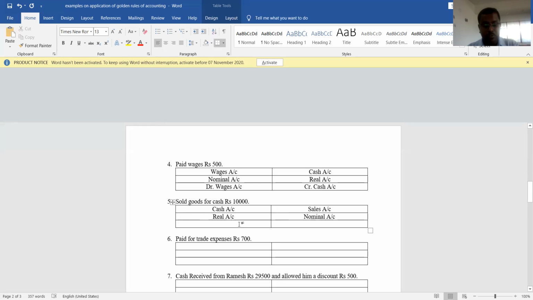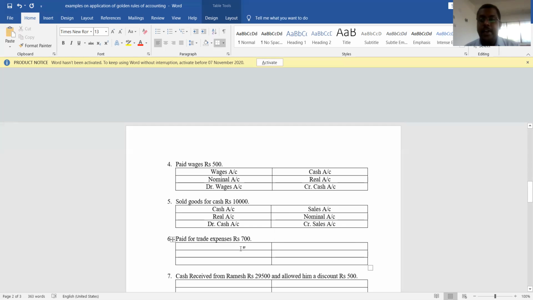So which rule is applicable now to cash? Debit rule or credit rule? If it is coming into the business, debit rule is applicable, and if it is going out of the business, credit rule is applicable. So here sold goods for cash. Cash is coming into the business, so debit rule is applicable. And in case of sales, they are income to business. So credit all incomes and gains, which is the rule of nominal account. So which account should be credited now? Sales account should be credited. So to sales, which rule is applicable? Credit rule is applicable. Understood?